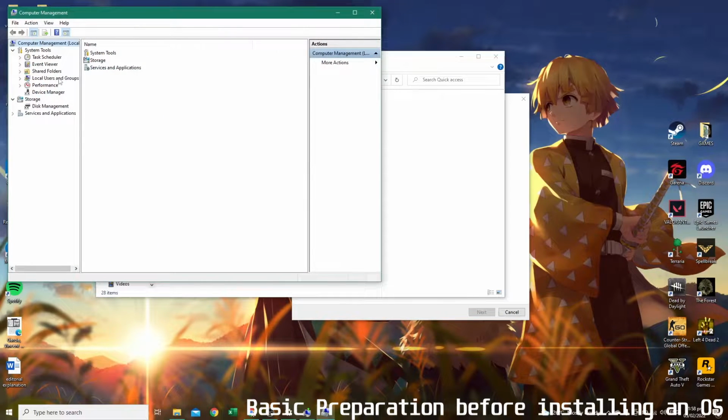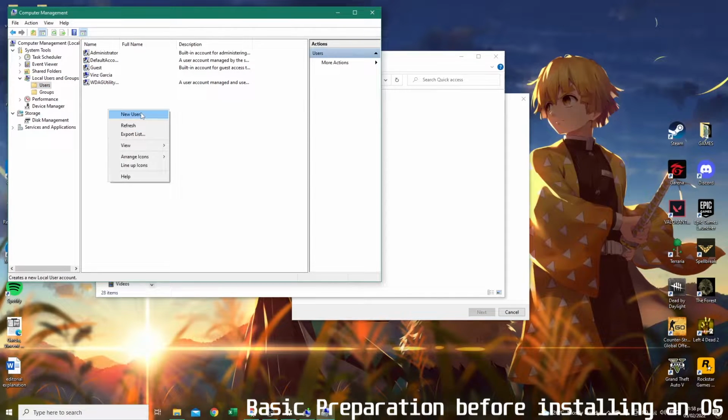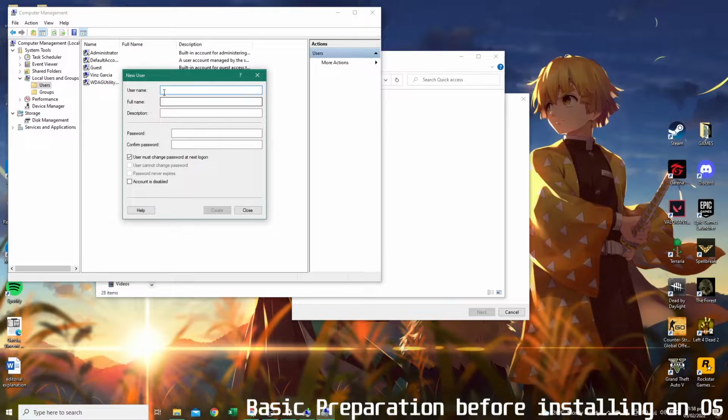After that, select the Local Users and Groups, click Users, then right click it and create a new user. Type your username, then type your full name.